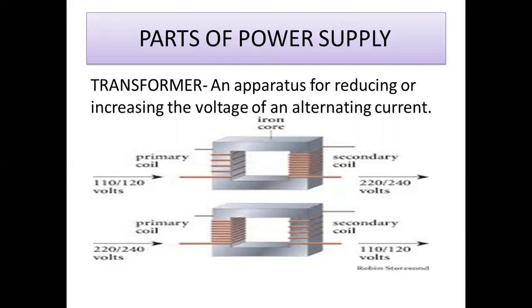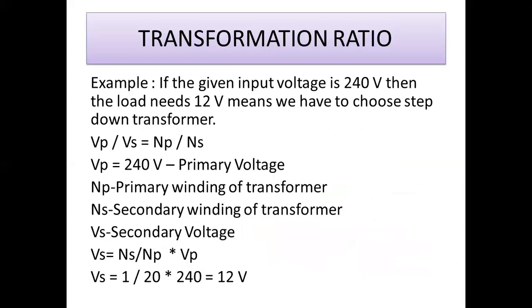What is a step-down transformer? The primary side coil is more when compared with the secondary coil. Here, the primary side voltage is 240 volt. For example, in this figure, 240 volt is given as input to the primary coil, and it is reduced to 120 volt. So based on our application, we have to choose either step-up or step-down. Okay, and this is the transformation ratio formula.